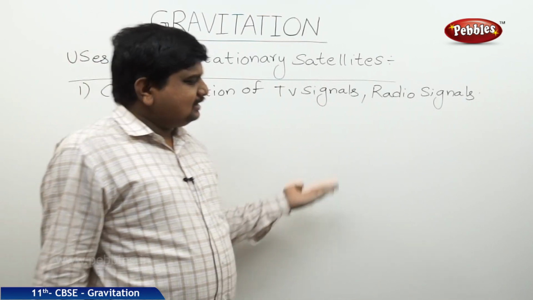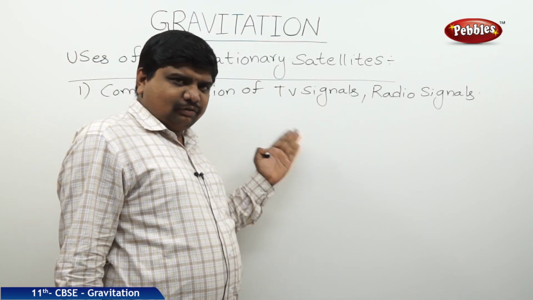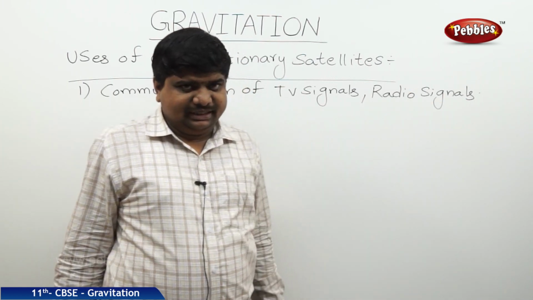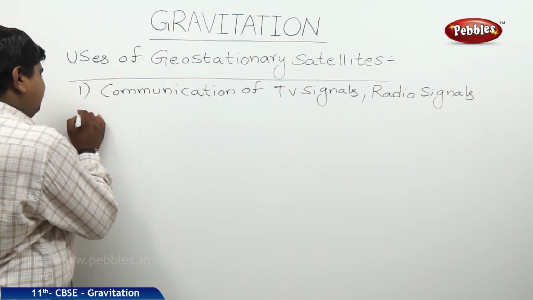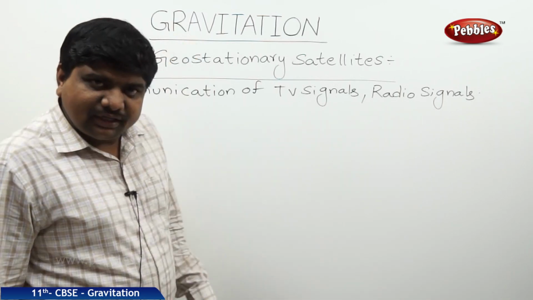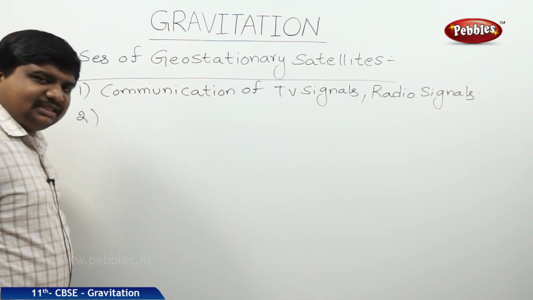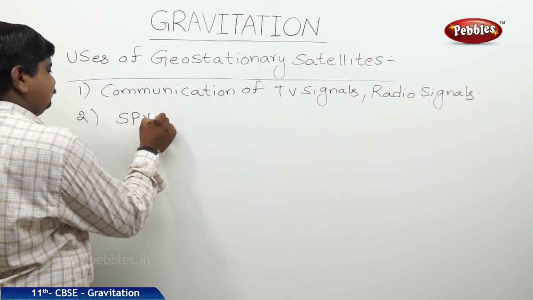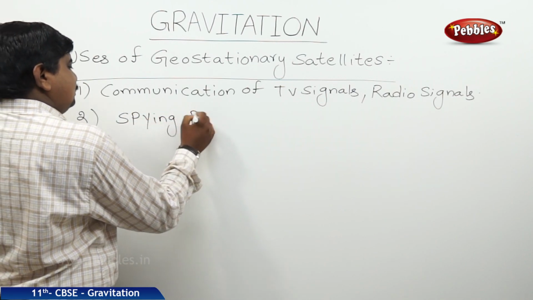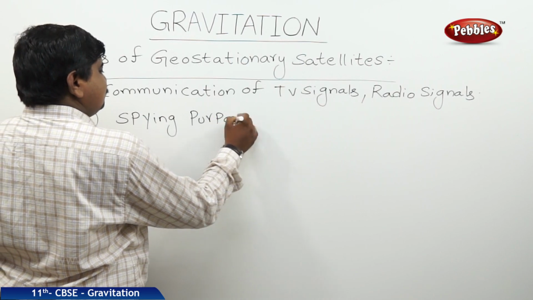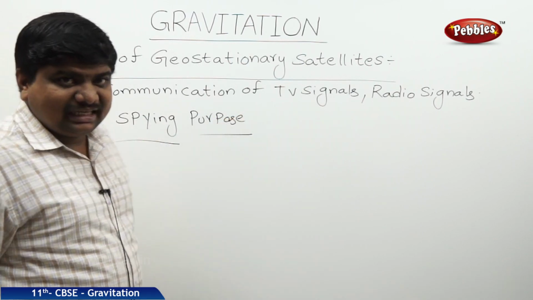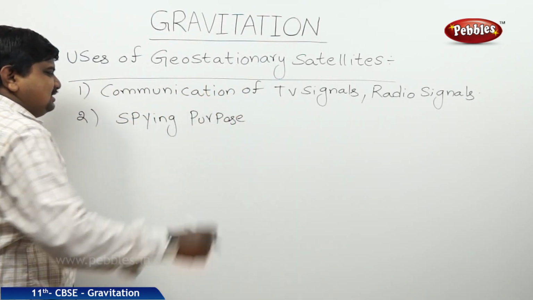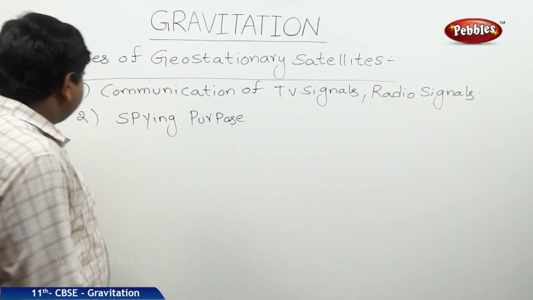In these radio signals, some short wavelengths are used for one type of communication, and long wavelengths are used for another type of communication. Because of the ability to send radio signals to different levels, these geostationary satellites are useful for spying purposes. Sometimes different countries use them to drop drones for spying, to know the secrets of other countries when they need. So these geostationary satellites are useful for spying also.